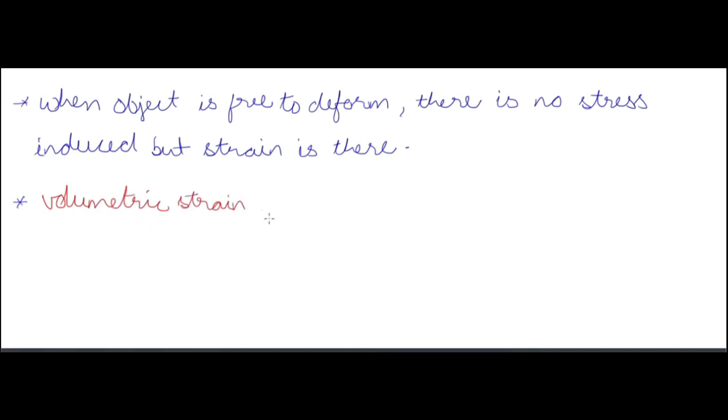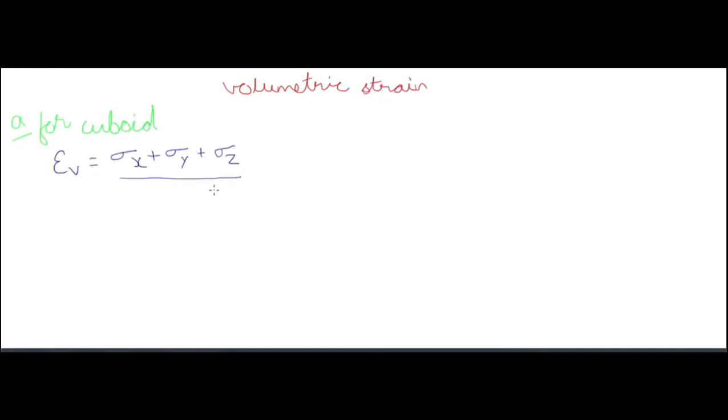Now volumetric strain energy. Volumetric strain energy is equal to 1 by 2 into (sigma x plus sigma y plus sigma z) by 3, into volumetric strain. That means the average value of sigma x, sigma y and sigma z, into half, into volumetric strain. Now volumetric strain for a cuboid is epsilon v is equal to (sigma x plus sigma y plus sigma z) by E into (1 minus 2 mu). Mu is the Poisson's ratio, these are the stress values in the x, y, z directions, and E is the modulus of elasticity.